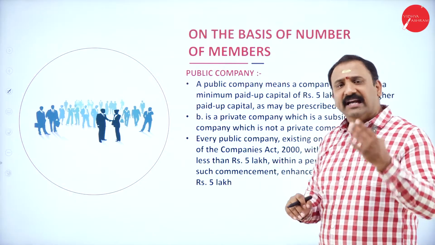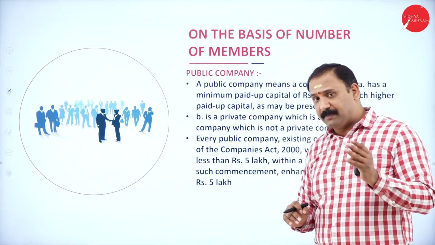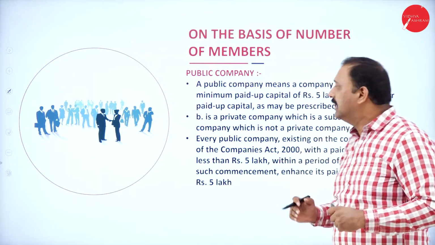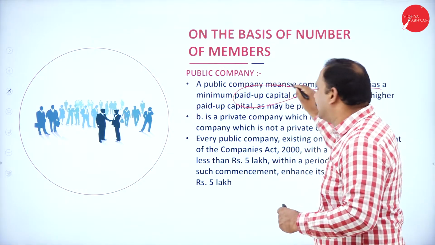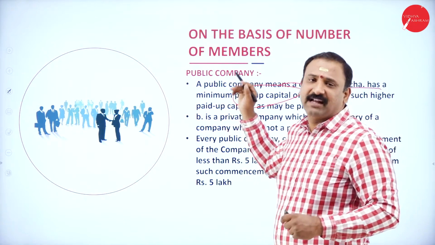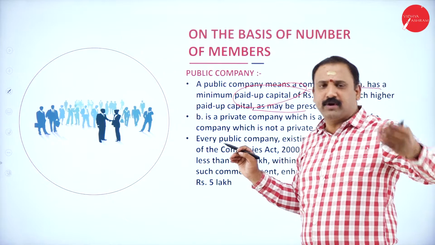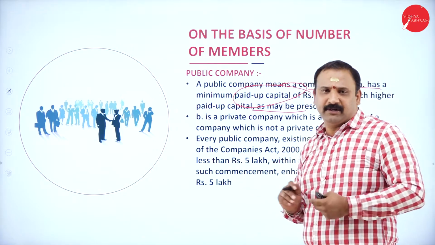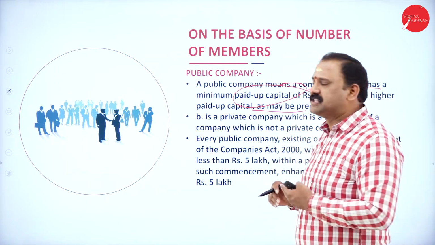Moving forward, on the basis of the members, that is the number of members that we are talking about. In a public company, let us also try to understand why public company becomes very, very important here. A public company means a company which has a minimum paid up capital of about 5 lakh rupees, or as prescribed altogether. Of course, today the values have gone up with the amendment of 2013 Act altogether. We have gone almost to 5 crores at the starting level.